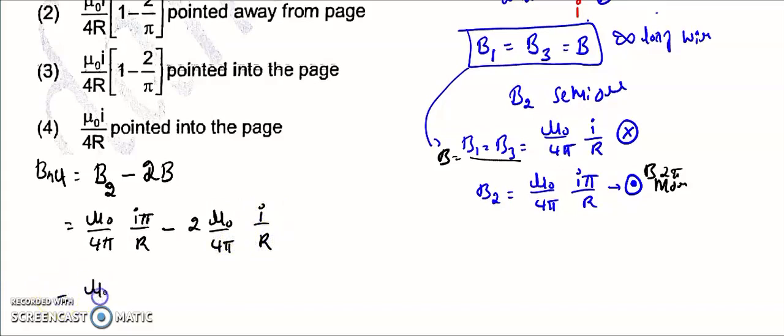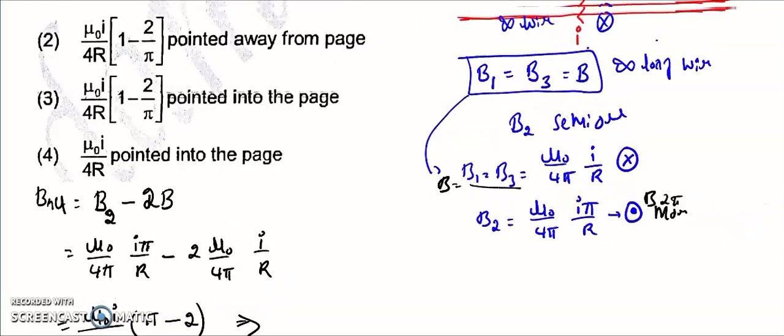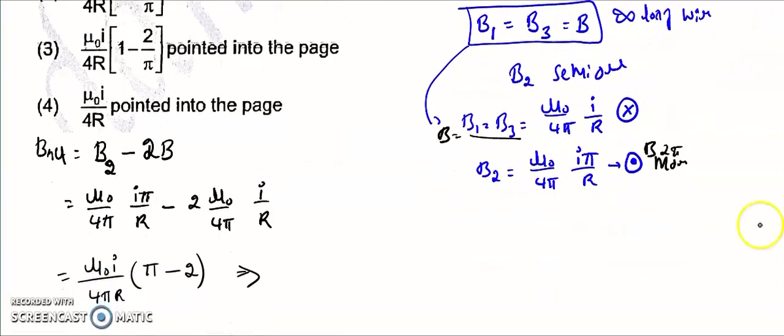The common factor is mu naught I divided by 4 pi R. So pi minus 2. Let's see the option. So taking the common factor, that is mu naught I divided by 4R, so that is 1 minus 2 by pi.